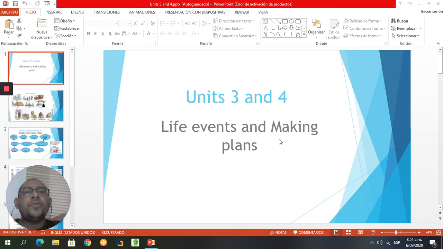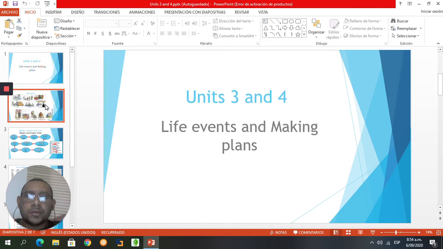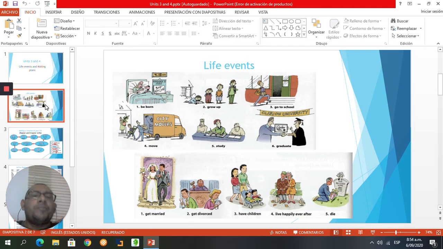Unit 3, that is about life events. So what are life events? Life events are important aspects about life in the past. To talk about life events, you need to take into consideration two important aspects. You need to take into account the regular and irregular verbs, and of course the vocabulary related to that.